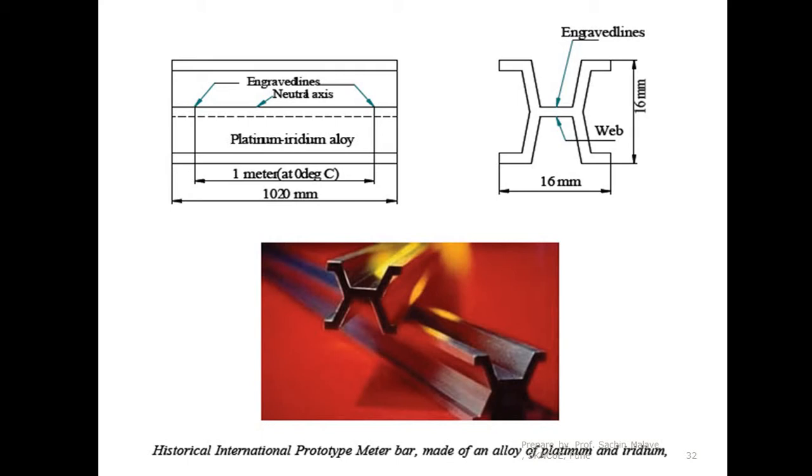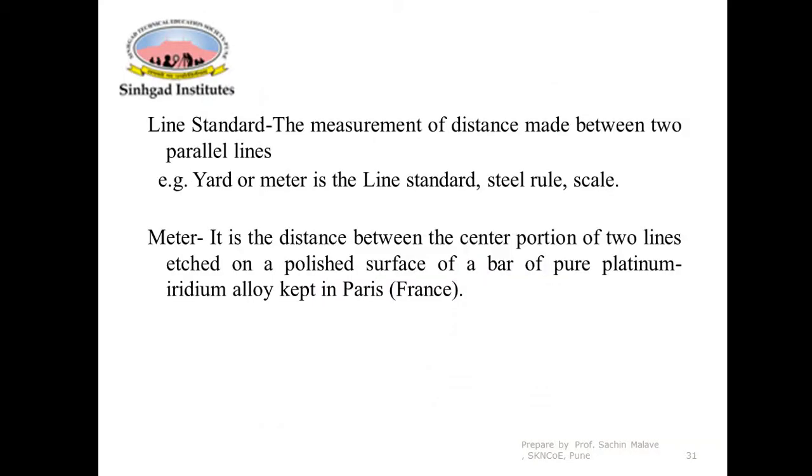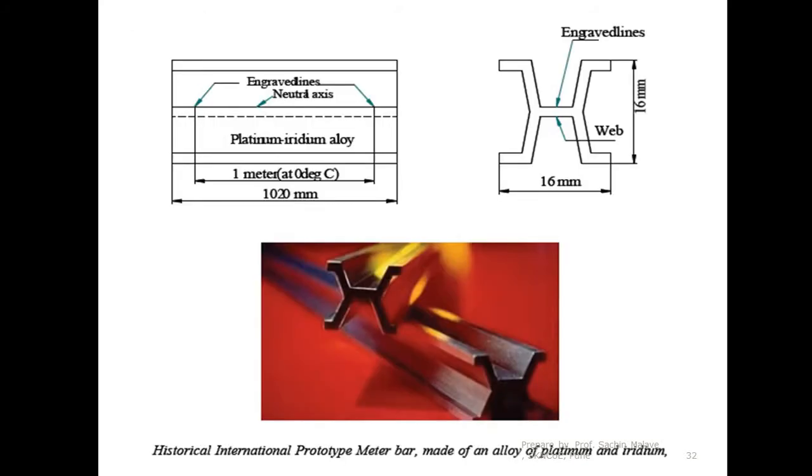As defined in the last slide, all the things are mentioned: distance between center portion of the two lines, etched on a polished surface of a bar of pure platinum iridium alloy kept in France. So this is as far as the 1 meter standard is concerned.